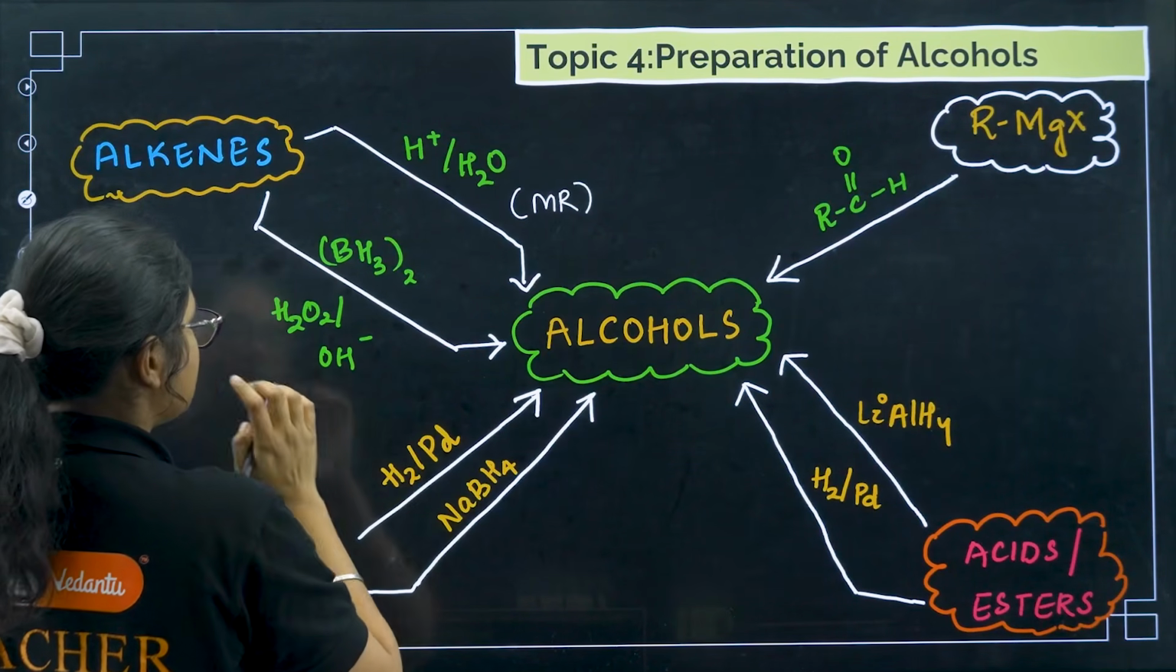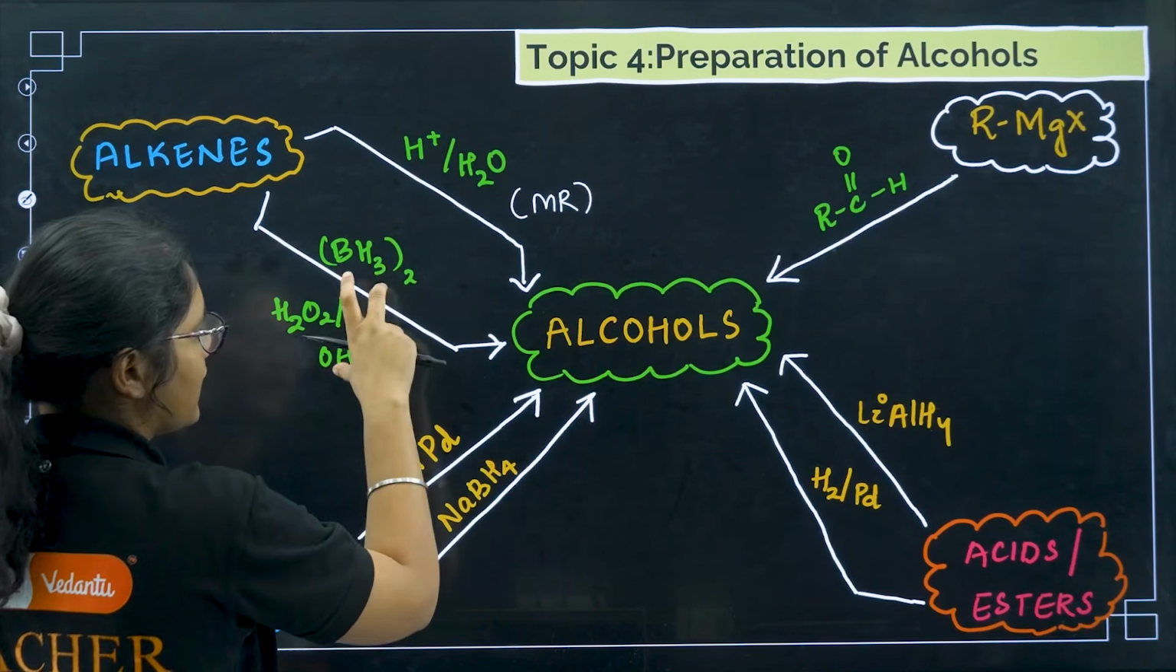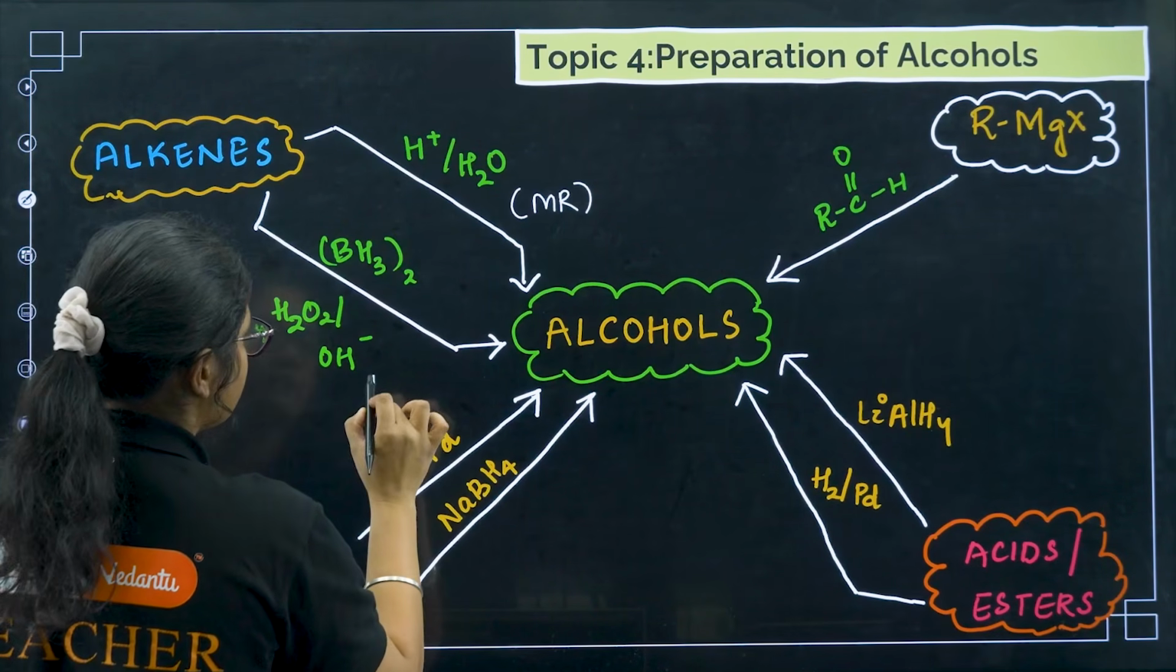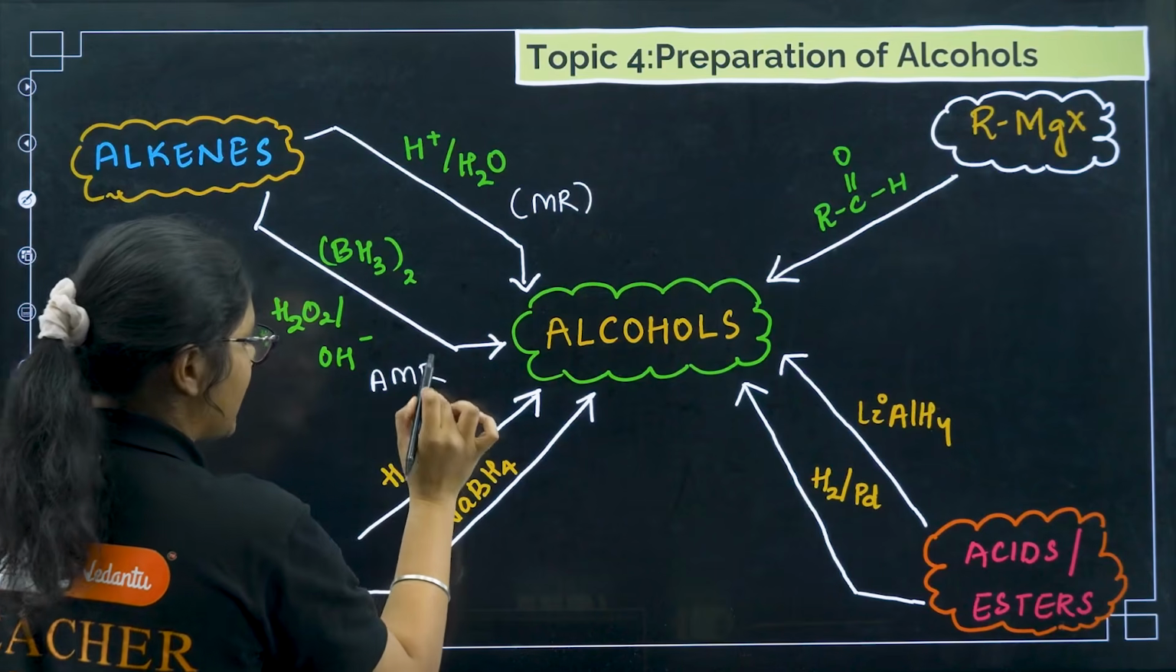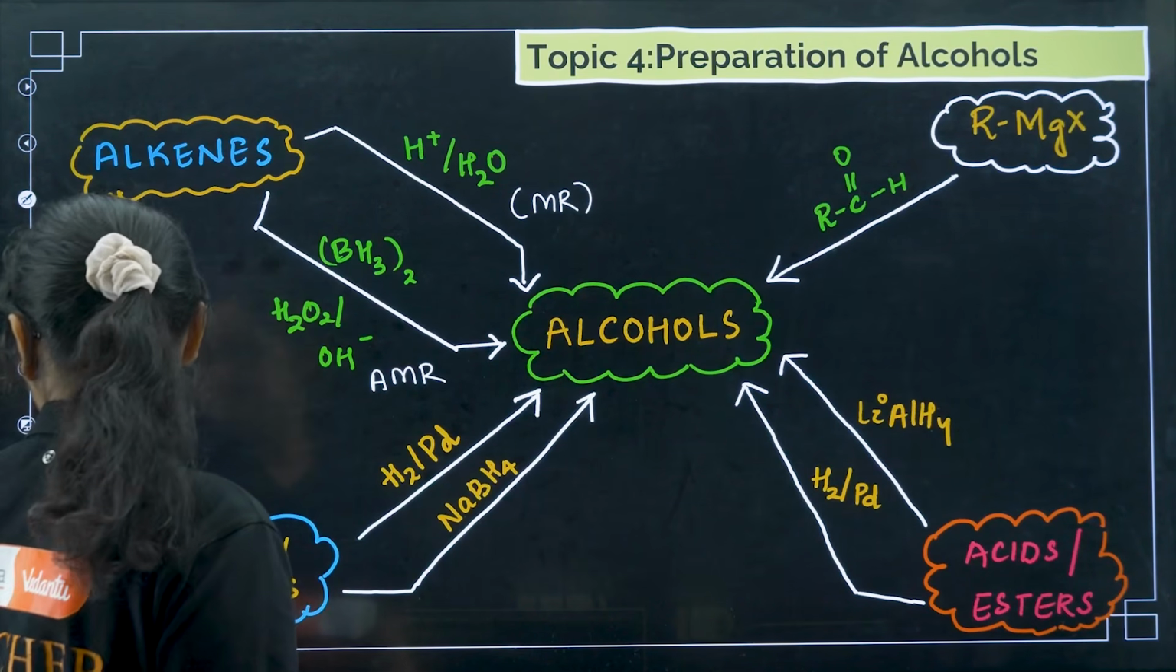And if you use anti-Markovnikov's rule, that is H2O2 and OH minus with BH3 whole 2, this is called hydroboration oxidation. There you will get anti-Markovnikov's rule. I'll give you the example as well. Okay, do not worry. So let us see one example here.